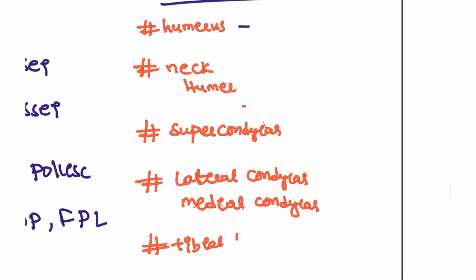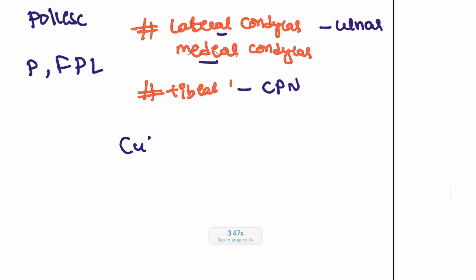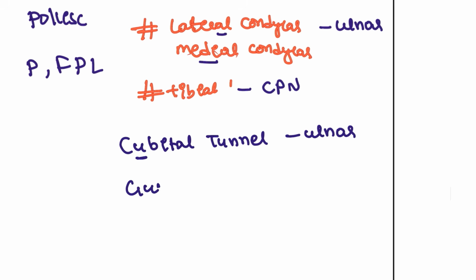In the humerus shaft fracture, it is the radial nerve, and in the neck of the humerus, it is the axillary nerve. In the supracondylar fracture, as I said, it is the anterior interosseous nerve, and in the condylar fractures, both medial and lateral, it is the ulnar nerve. In the tibial fracture, the common peroneal nerve is involved. And cubital tunnel syndrome, you might have heard of cubital tunnel syndrome. So U for U, this is for the ulnar nerve. And Guyon's canal, Guyon's canal.